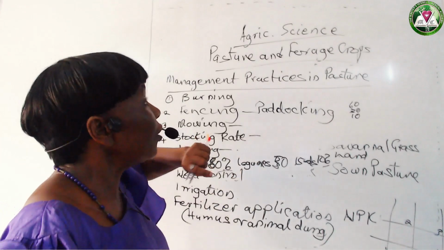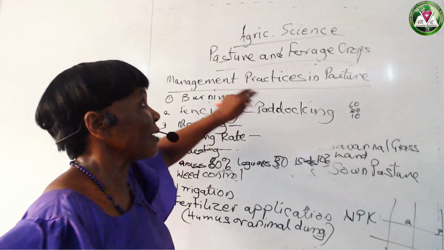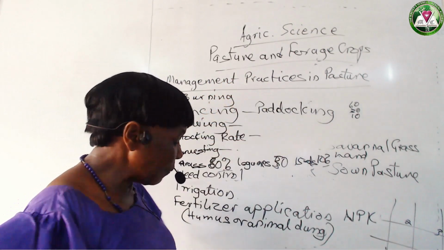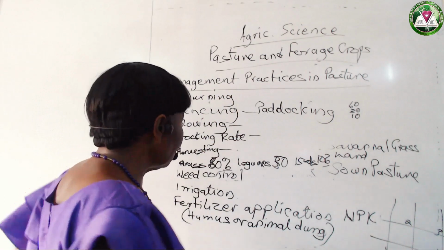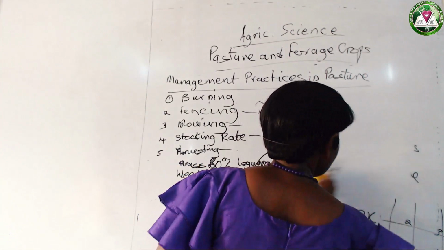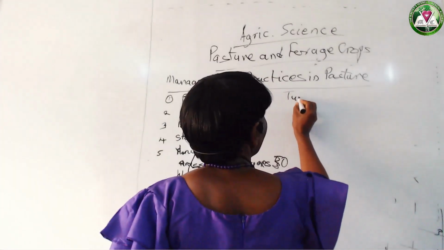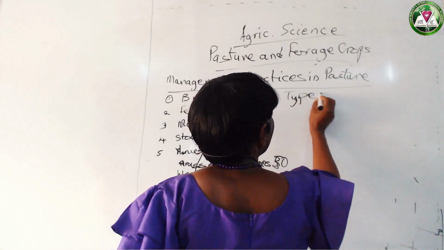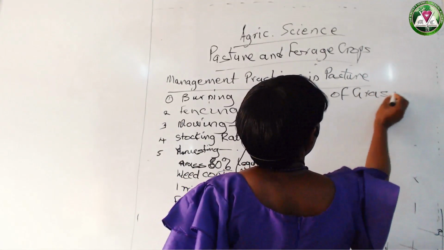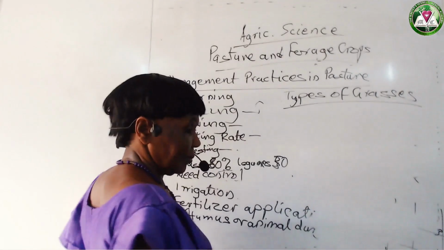Then in a pasture, mainly we have grasses and legumes. And there are different types of grasses and legumes. Let's talk about grasses first. 1.